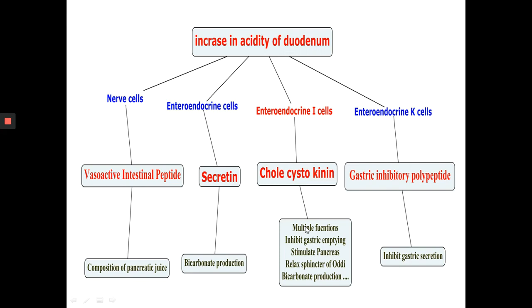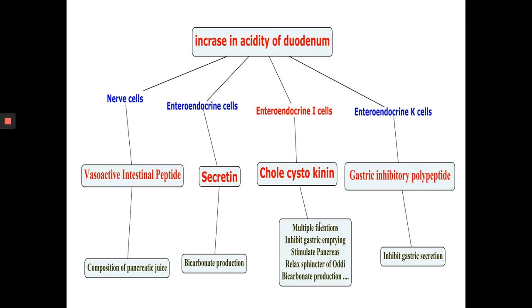It helps inhibit gastric emptying, to prevent overfilling of the duodenum, stimulates the production of pancreatic enzymes, stimulates the contraction of the smooth muscle wall of the gallbladder, and helps in the release of bile. It relaxes the sphincter of Oddi, that is the sphincter at the opening of the common bile duct. It allows the bile and pancreatic juice to be released into the duodenum. It enhances the activity of Brunner's glands, increasing their output of bicarbonate-rich secretions. It reduces the sensation of hunger, together with other hormones such as pancreatic polypeptide.